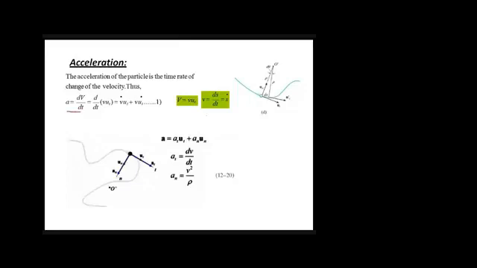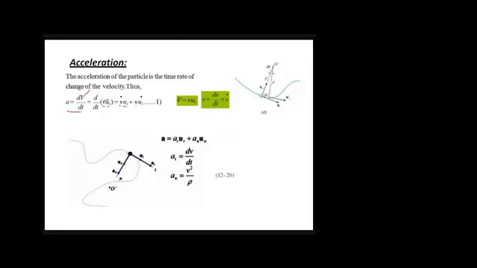And as we know from the previous slide, velocity is equal to magnitude into direction. So now we have two terms in this equation, that is v and ut. If you want to take the derivative of these two terms, you need to use the product rule. According to the product rule, it will be the derivative of first into second, plus first into derivative of second.